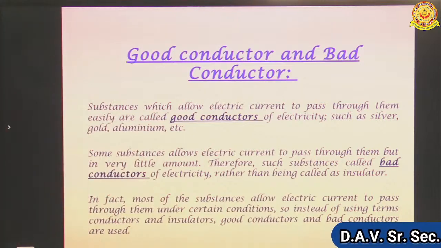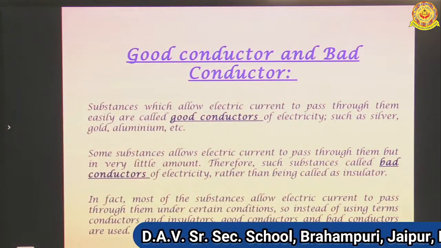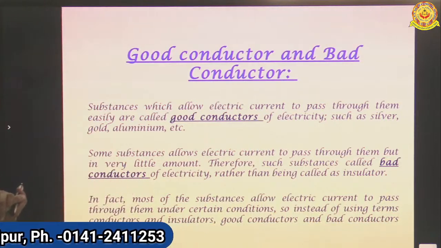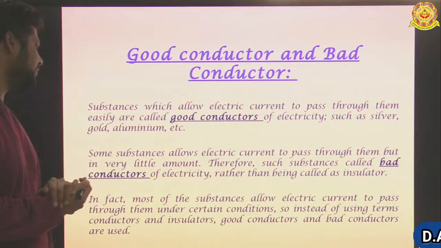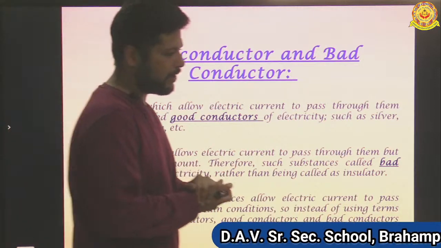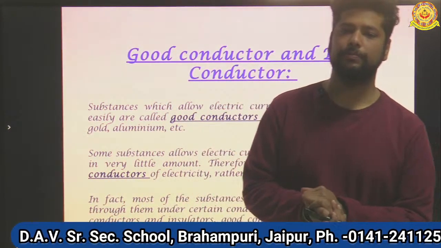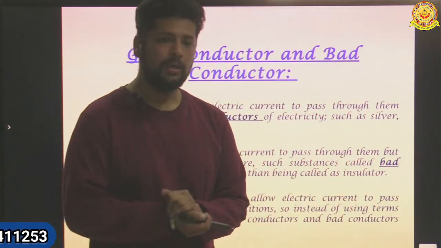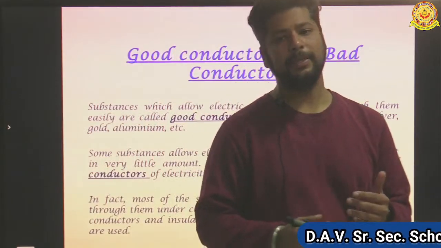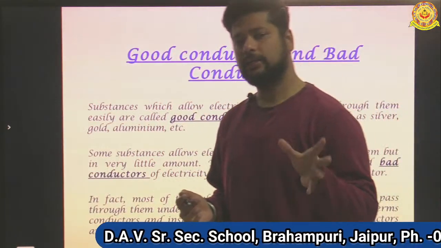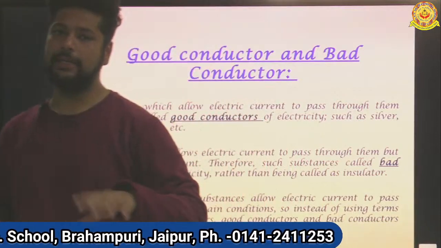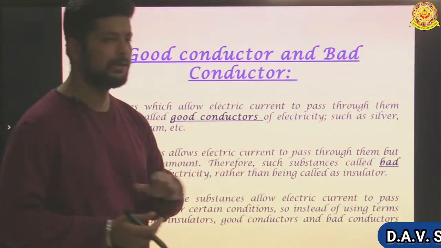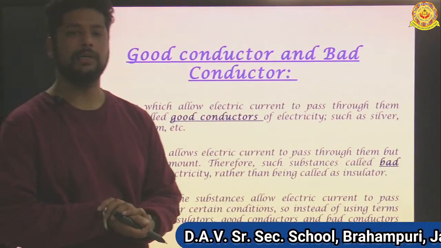Now, good conductor and bad conductor. Substances which allow electric current to pass through them easily are called good conductors of electricity, such as silver, gold, aluminium, etc. Now we have made a tester. We can test certain materials if they are a good conductor or if they are a bad conductor. So now when we are testing certain materials, we can see that some materials are good conductors whereas some materials are bad conductors. Here are some examples: silver, gold, aluminium. These all are good conductors of electricity.